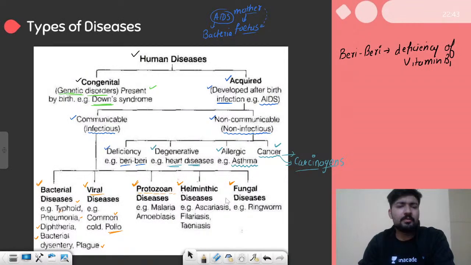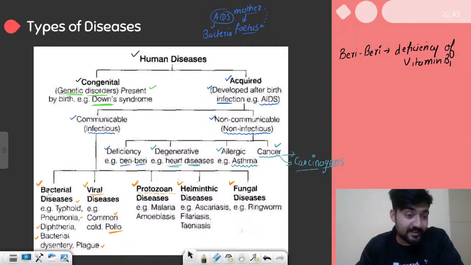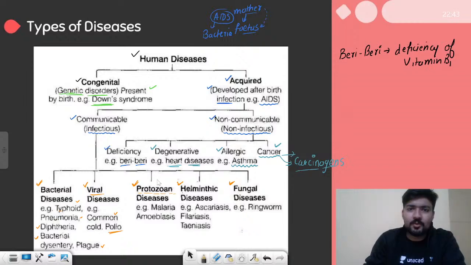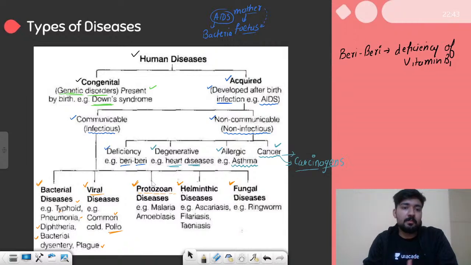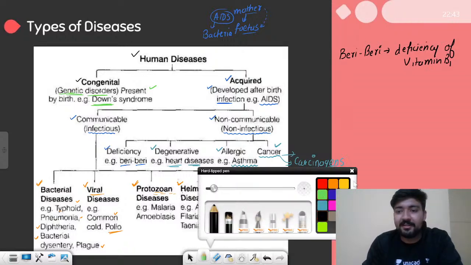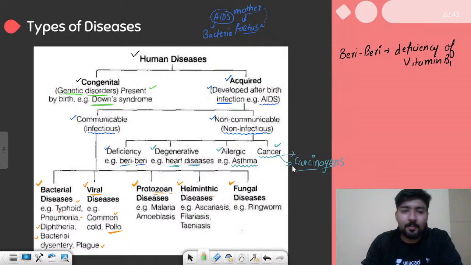So we were talking about the types of diseases, and we are going to talk about all these different diseases: bacterial diseases, viral diseases, and then protozoan diseases. Protozoa are a type of protista. Protista is the whole kingdom, and in that we have protozoans, which are very close relatives of animals. Protozoan diseases will include malaria. Malaria is something that we will talk about in great detail.